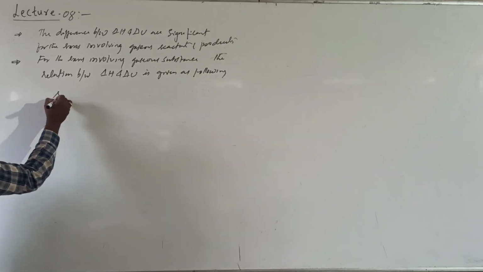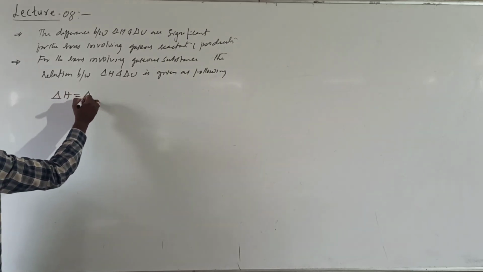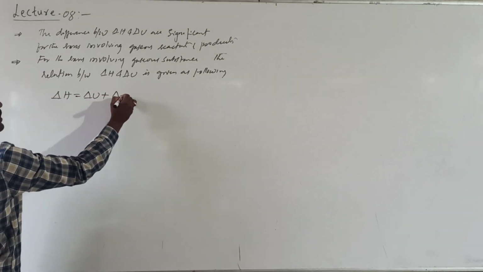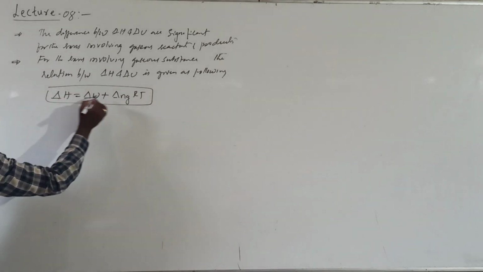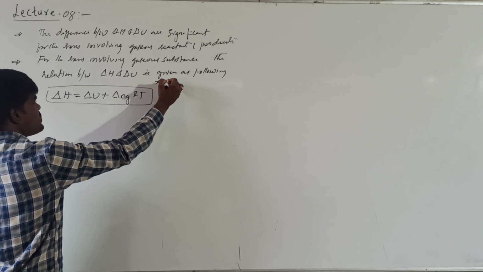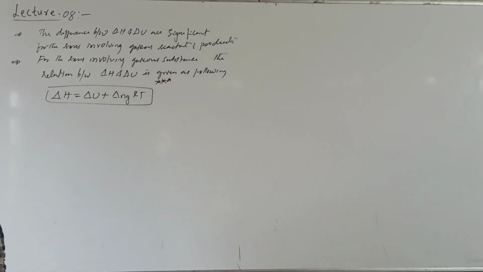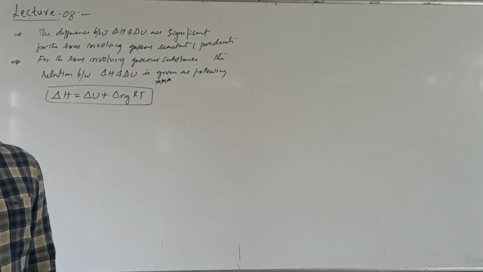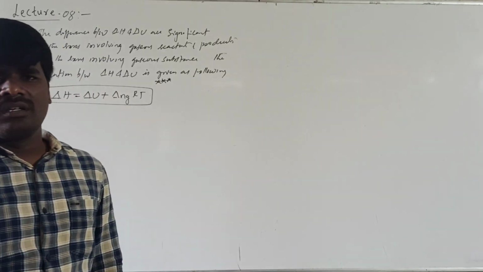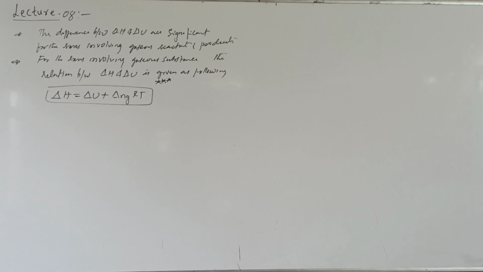So in case of a gaseous reaction, delta H will be equal to delta U plus delta Ng RT. This is a very important relation to be noted down. This equation gives the relationship between delta H and delta E for gaseous reactions, the reactions involving at least one gaseous reactant or gaseous product. Let us try to understand what's involved here.